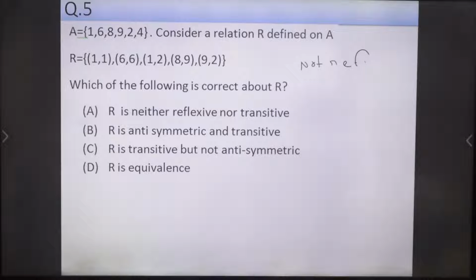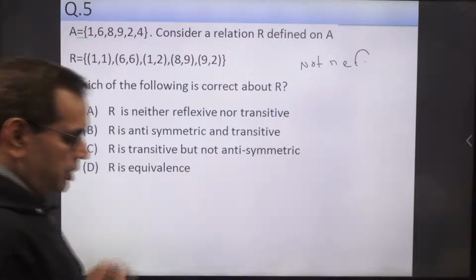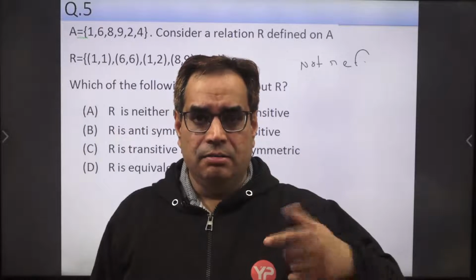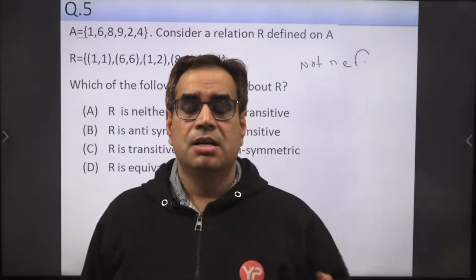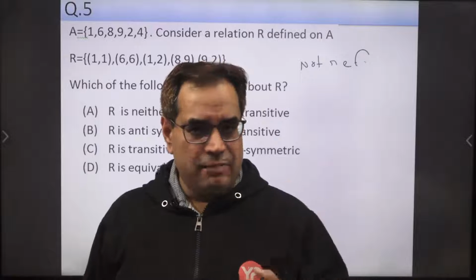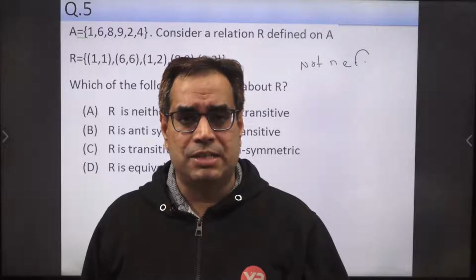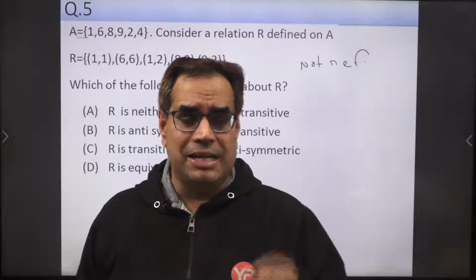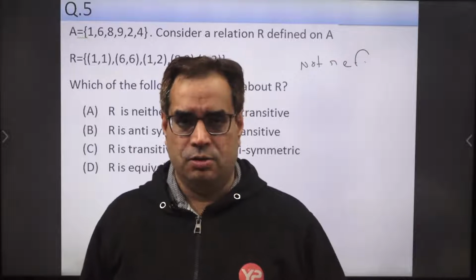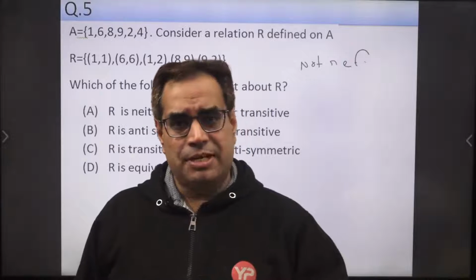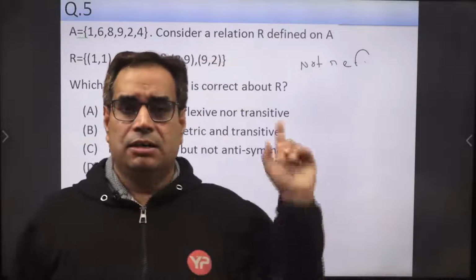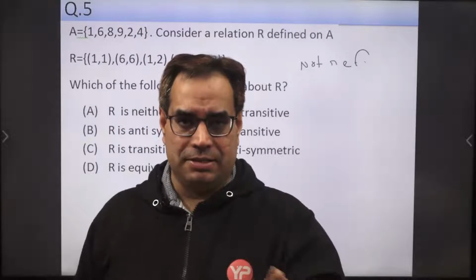Now the second thing is transitive. In a relation, if (A, B) is present and (B, C) is present, then (A, C) must be present. If (A, C) is not present, while both (A, B) and (B, C) are present, we immediately conclude that this relation is not a transitive relation.